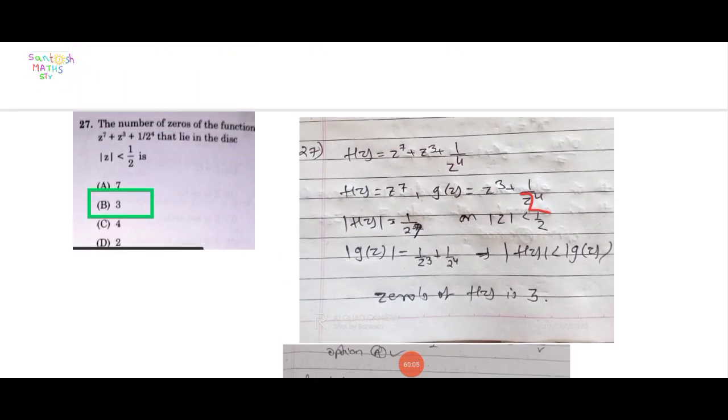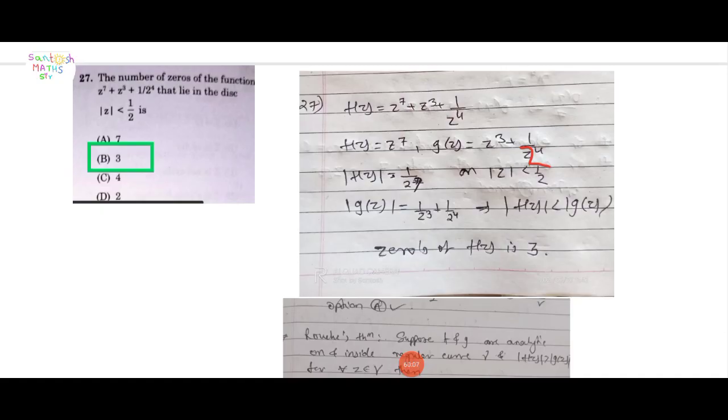Suppose f and g are analytic on and inside a regular curve gamma, and modulus of f(z) is greater than modulus of g(z) for all z on gamma. Then the number of zeros of f plus g inside gamma equals the number of zeros of f inside gamma. Apply this result in question number 27.